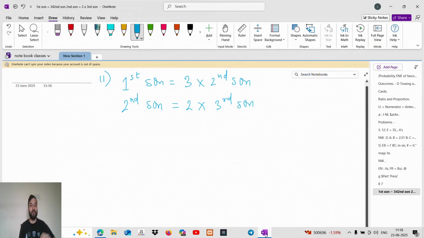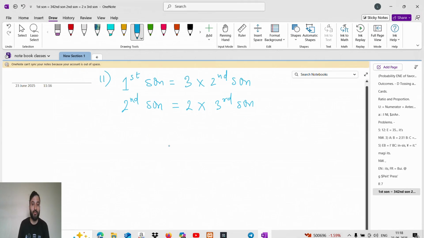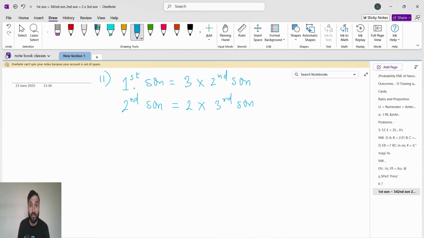For finding the ratio of the sons' shares, we have to know the shares of the first, second and third son. For the third son they have not given anything.